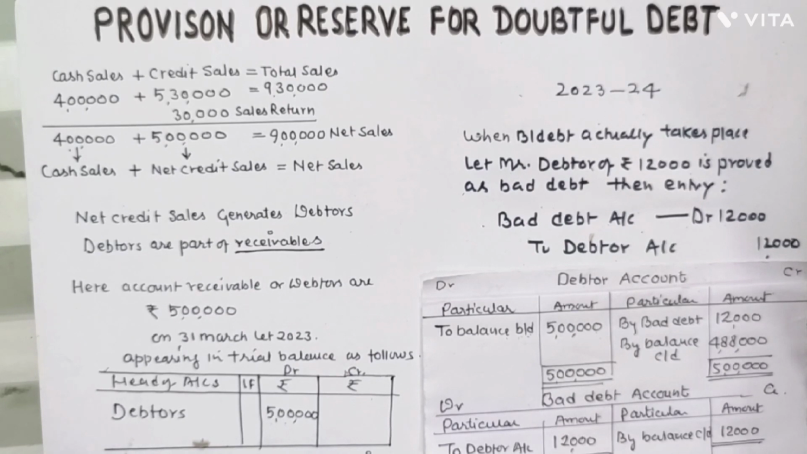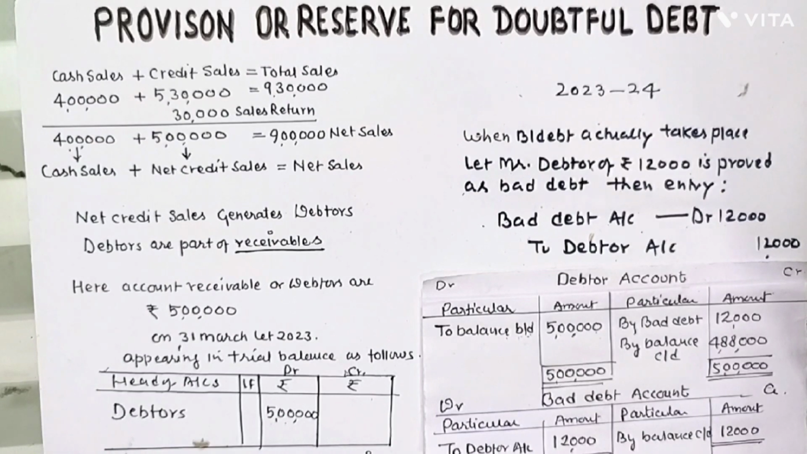Today's topic is going to be very important for all the students of commerce, and this topic has been taken from financial accounting actually. The name of the topic is Provision or Reserve for Doubtful Debt. What is this exactly, dear students?